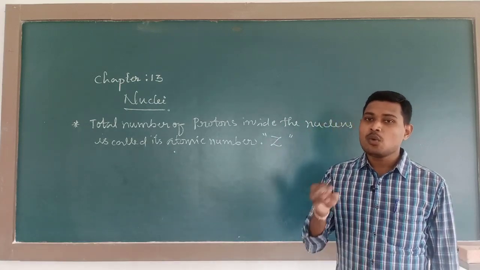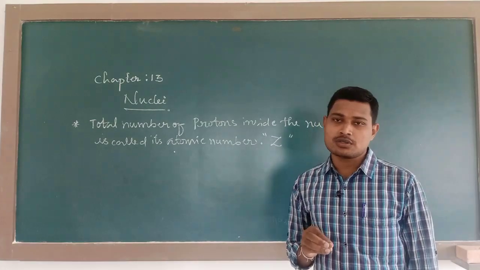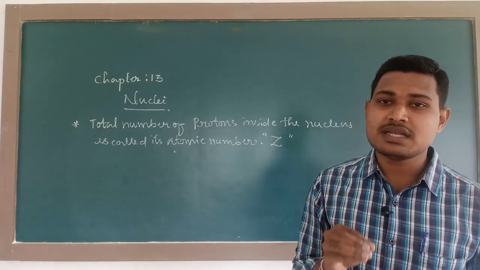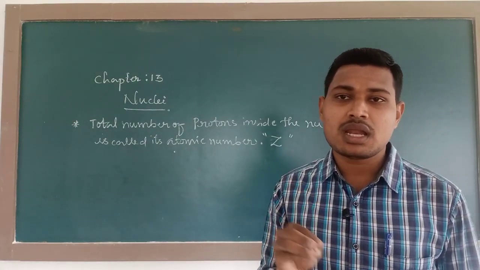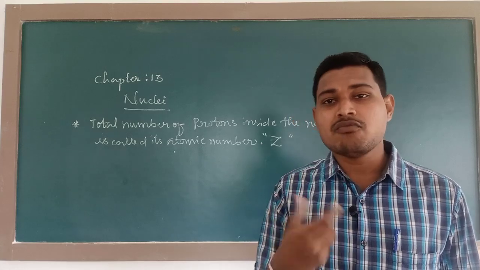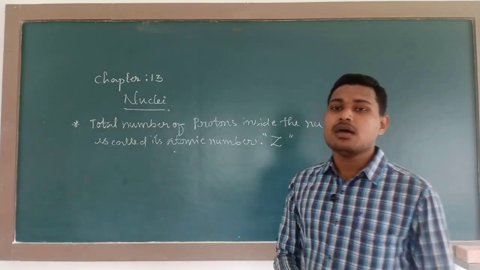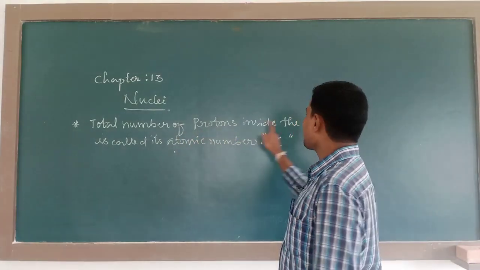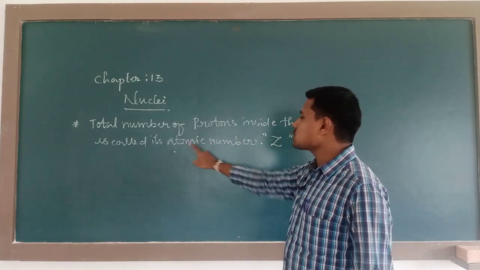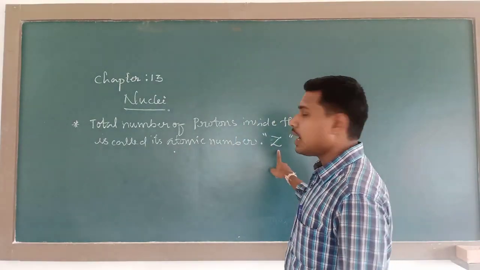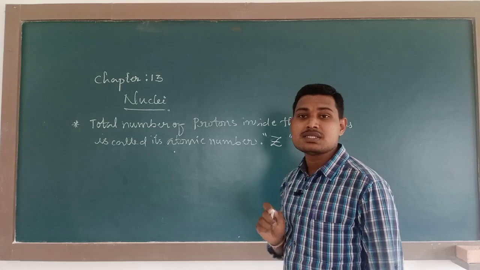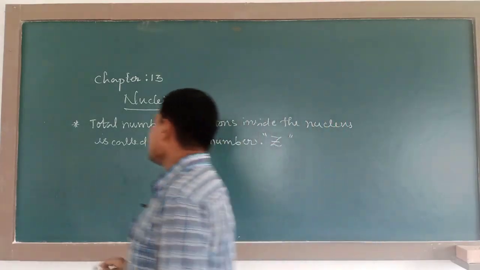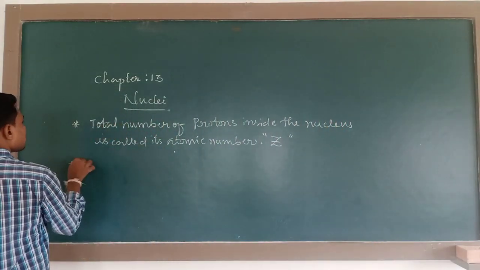And remember, the total number of protons in the nucleus will give its atomic number, and it is represented with the letter Z.